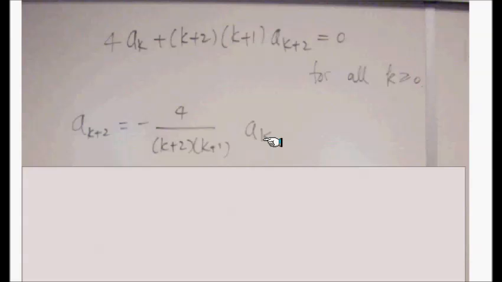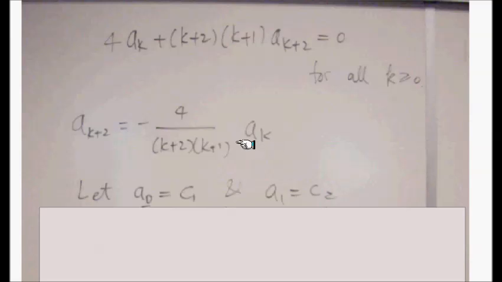So if I know a0, it determines a2. If I know a2, it determines a4. If I know a4, it determines a6. If you understood this much, a0 completely determines all the even indices. If I know what a1 is, it completely determines a3, and a3 determines a5. It completely determines the values of the odd indices. So first we write the values c1 and c2, whatever they are. Those are the very first even index, and the very first odd index.